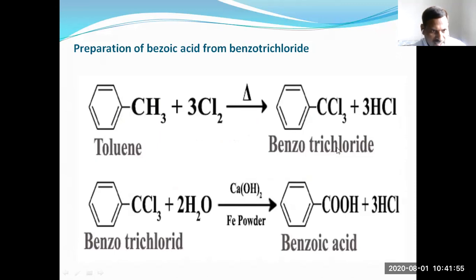Benzotrichloride is prepared from toluene by a chlorination reaction in the presence of heat or light. Chlorine substitutes hydrogens.